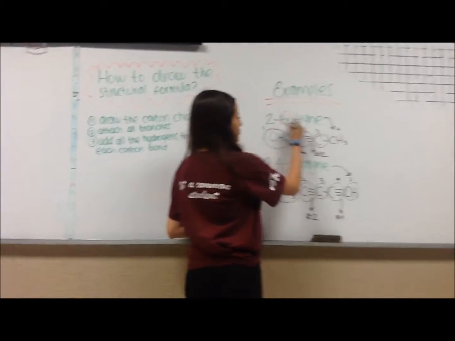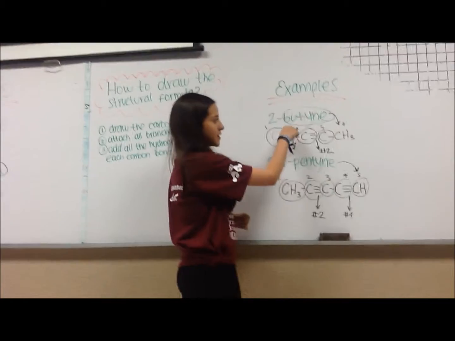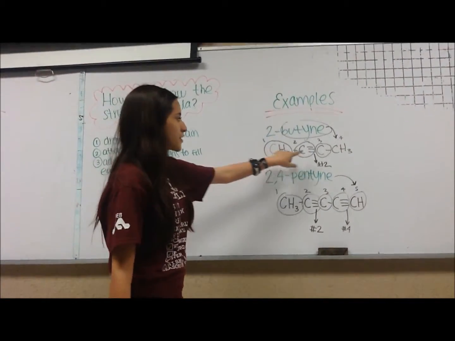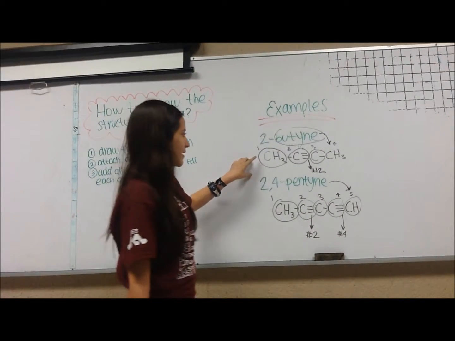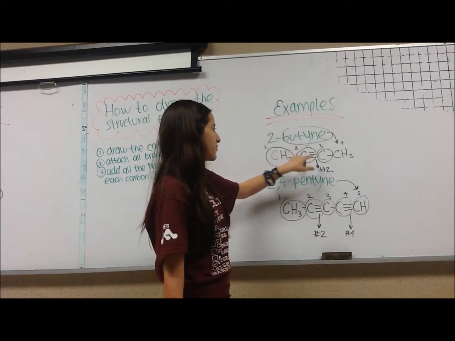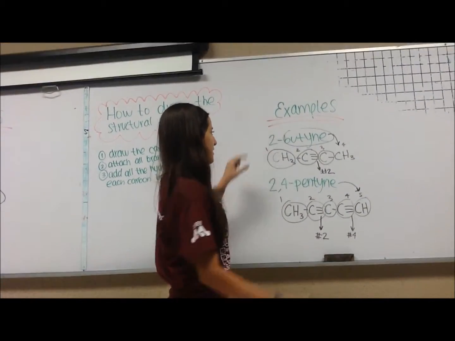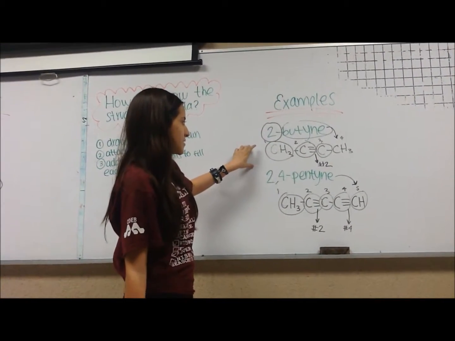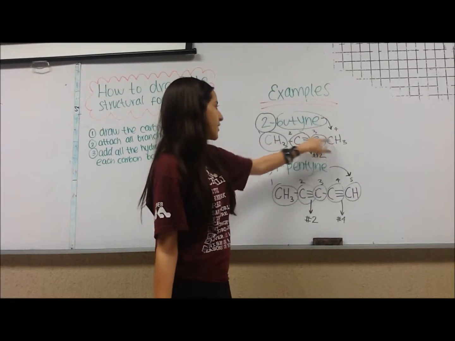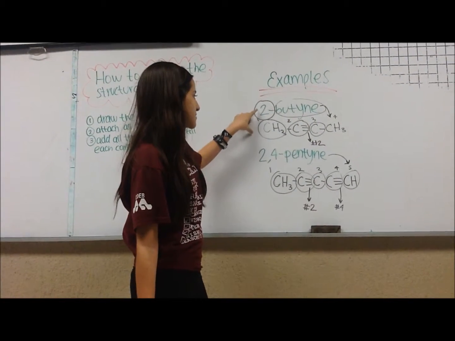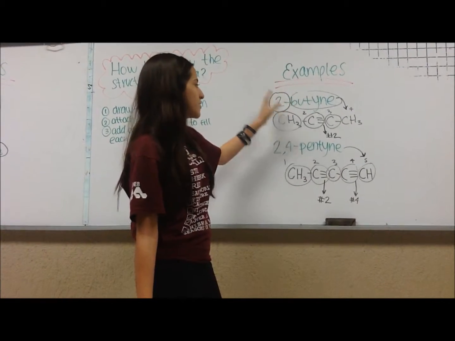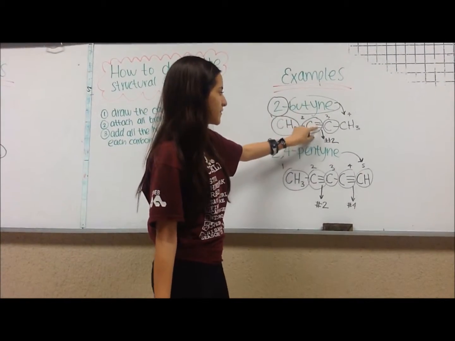With this, we know we're working with a 4 carbon chain and an alkyne. So we first put the 4 carbons, and the triple bond will be in the place according to the number we have beside the name. So now we have the carbons. We have 4 carbons. We have the triple bond in carbon number 2, starting from left to right. We have 1, 2. Here's where we have the triple bond.